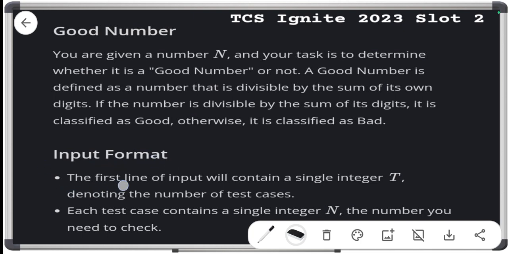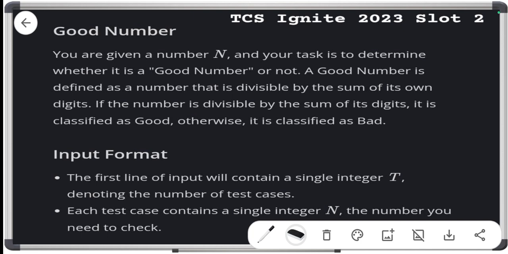Second, the input format. The first line of the input will contain the integer T denoting the number of test cases. T for test case. Is this compulsory or not compulsory? It depends on the compiler. Point number 2: each test case contains a single integer, the number you need to check.